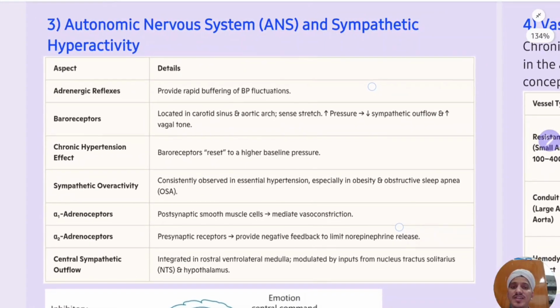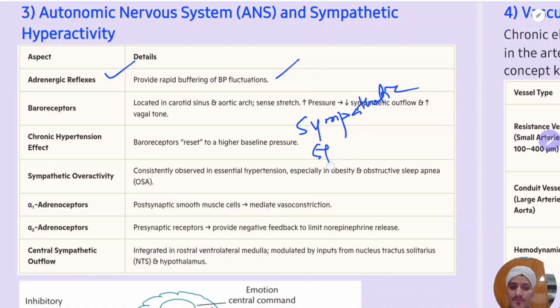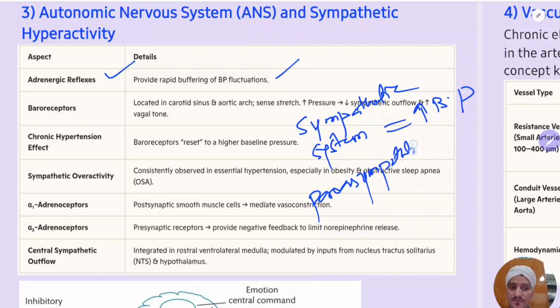So how does the sympathetic nervous system act now? Autonomic nervous system and sympathetic hyperactivity. Adrenergic reflexes provide rapid buffering of BP fluctuations. Remember one thing, the sympathetic system will raise the BP. The parasympathetic system, in general, will lower the BP.